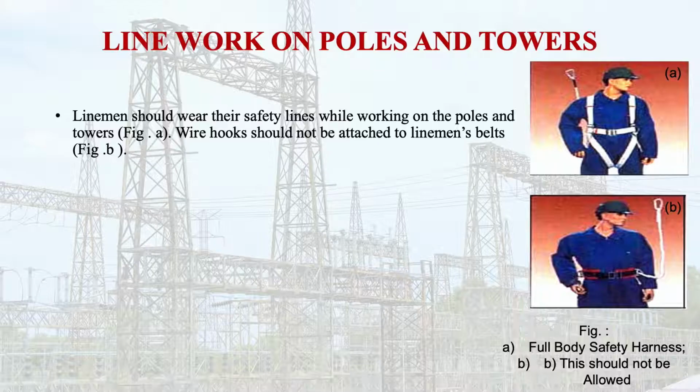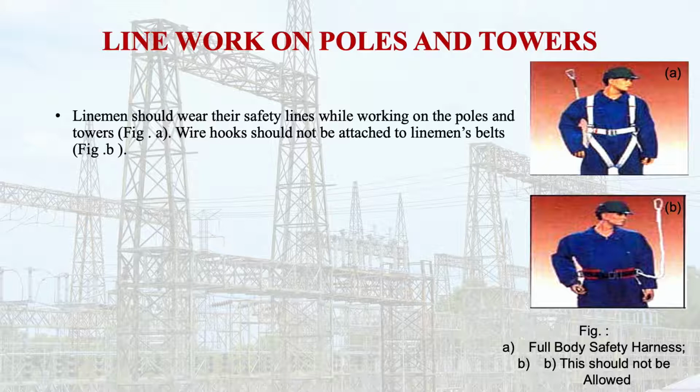You know what is the meaning of guy? This is just to make the support or pole vertical. These guy wires are used to keep it in the vertical position. So these supports should be provided if there is any unbalanced tension of wire. Then linemen should wear their safety lines while working on poles and towers, as I have shown in the figure here.